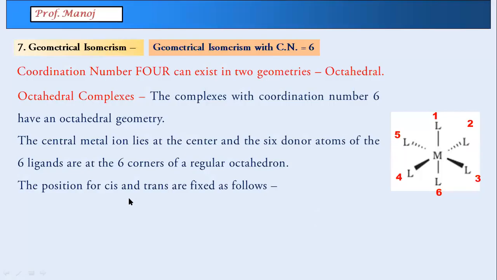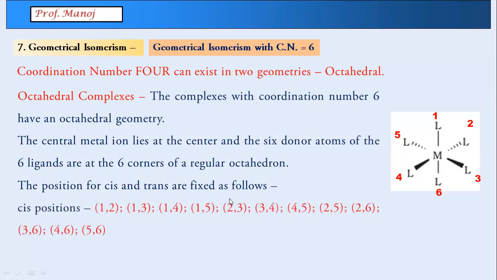Now, when we are talking of cis and trans over here, there are some fixed positions given. Cis positions are any one out of these. So you can see the first 4 are all with respect to 1. Remember group wise, see this, 1: so 1 2, 1 3, 1 4, 1 5. So if your two ligands are present on 1 and 2, we will call that isomer cis. Instead of 1 2 it can also be 1 3, because 2 and 3 are not really different.